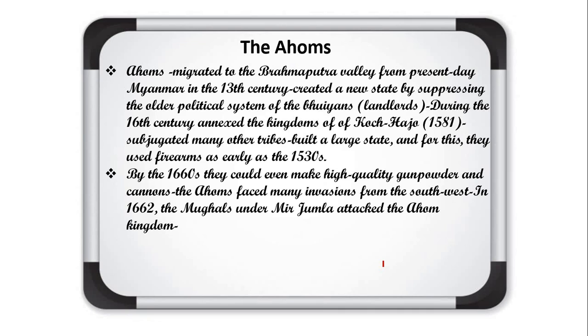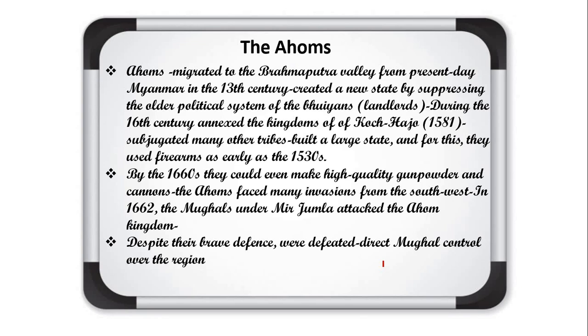About this person we have studied in our previous chapter, on the city of Machilipatnam. At that time the Mughal emperor sent Mir Jumla for the protection of Machilipatnam. So the Mughal ruler was there, and this Mir Jumla attacked the Ahom kingdom. Despite their brave defense, they were defeated.